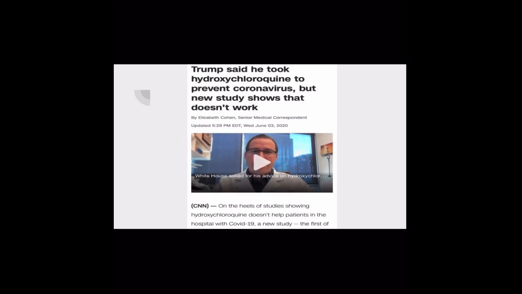The first article that I found is titled "Trump Said He Took Hydroxychloroquine to Prevent Coronavirus, but New Study Shows That Doesn't Work." This article is about a research experiment conducted to collect data on COVID-19 patients. The article was reporting on whether or not hydroxychloroquine can prevent the coronavirus after Trump announced that he took hydroxychloroquine to prevent the virus.